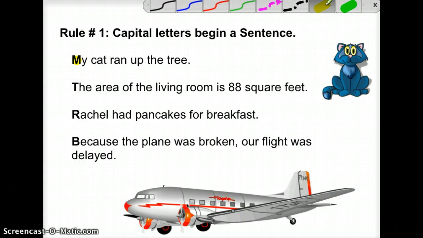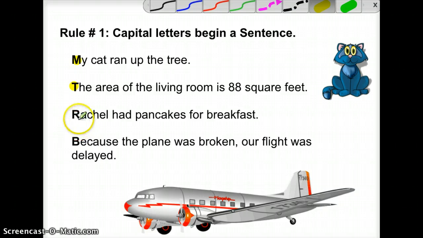So let's get started. Rule number 1, capital letters always begin a sentence. This is probably the very first rule we learn when we're kids. For example, my cat ran up the tree. The very first word, my, needs a capital letter for the letter M, so we capitalize that. Also, the area of the living room is 88 square feet. The capital T starts the sentence for the word the, right there.